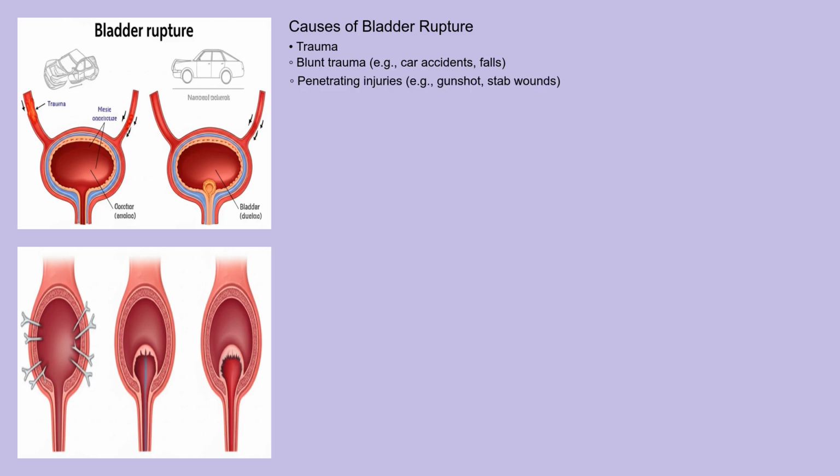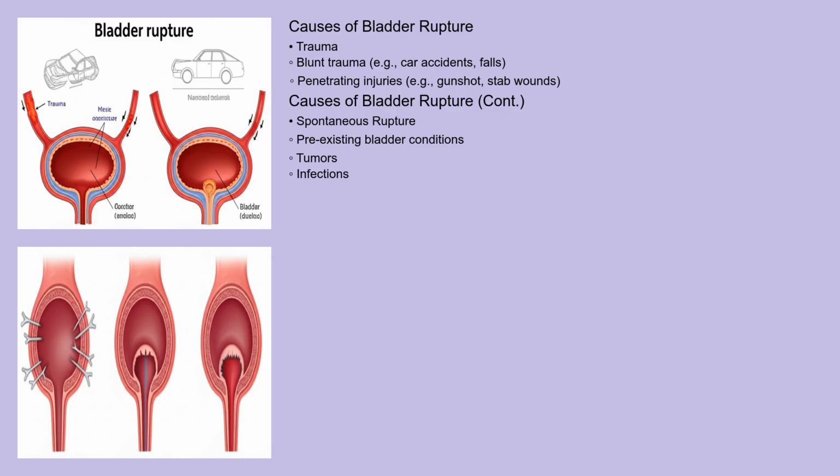However, bladder rupture can also occur spontaneously, particularly in individuals with pre-existing bladder conditions like tumors, infections, or bladder outlet obstruction. Iatrogenic causes, meaning those resulting from medical procedures such as transurethral resections or catheter insertions, also contribute to cases of bladder rupture, especially when the bladder is distended during the procedure.